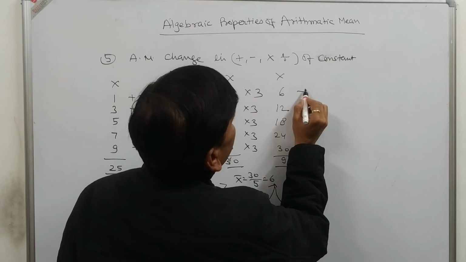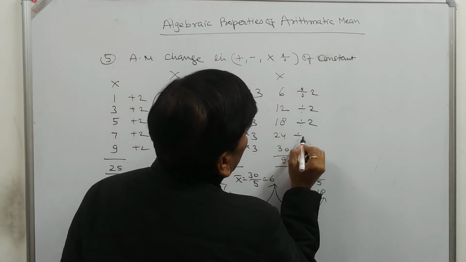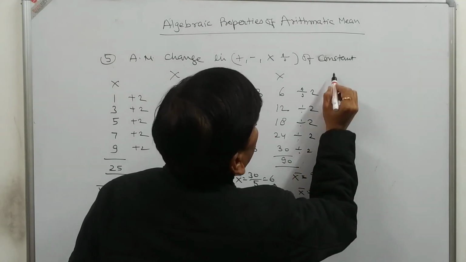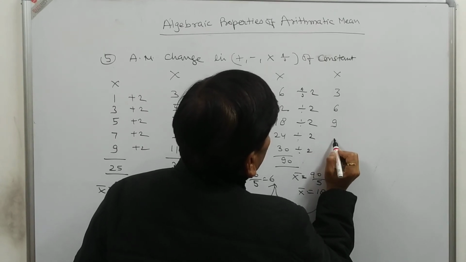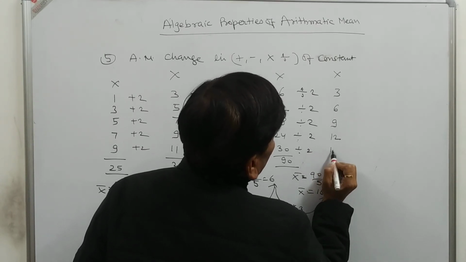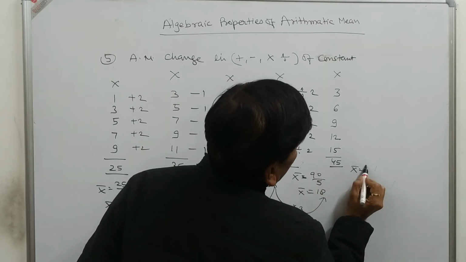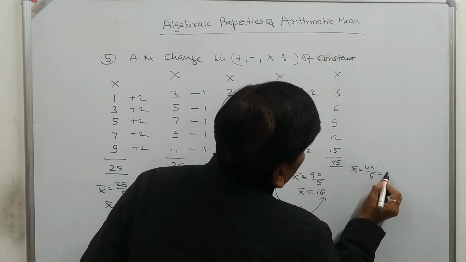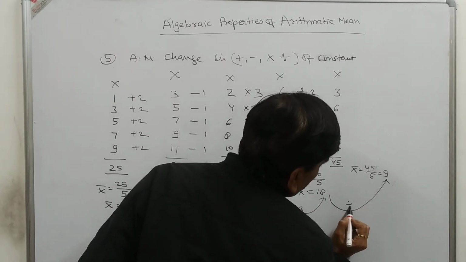Suppose I divide each item by 2, then our new series will be 3, 6, 9, 12, 15. That will be 45, so x bar is equal to 45 upon 5, that is 9. So this is also divided by 2.